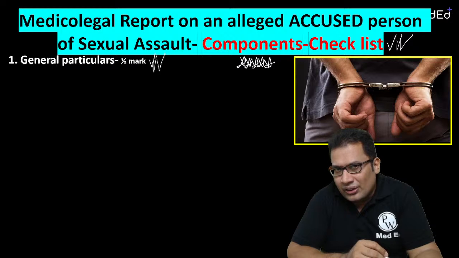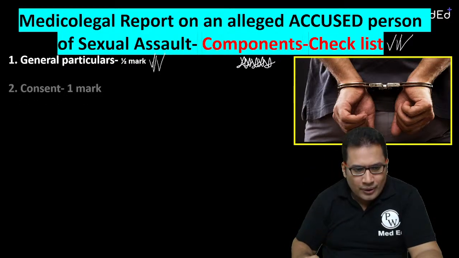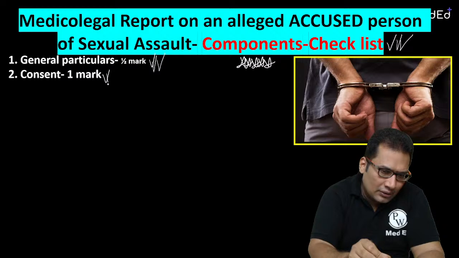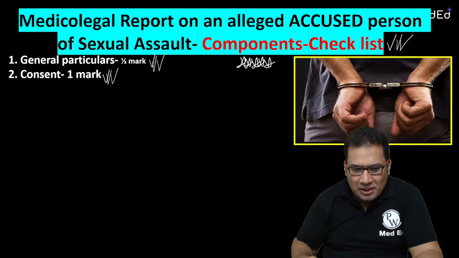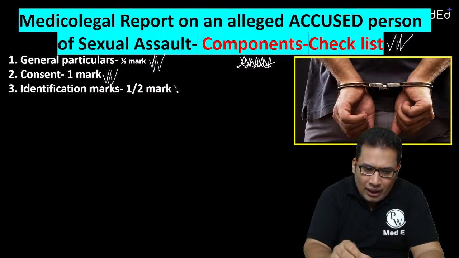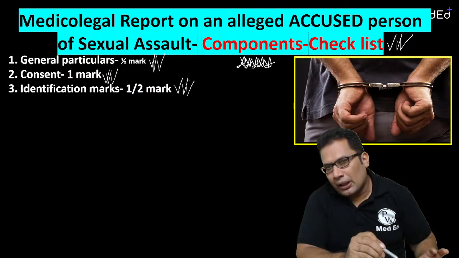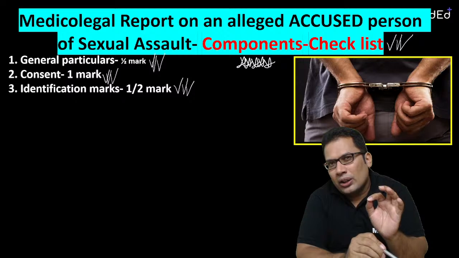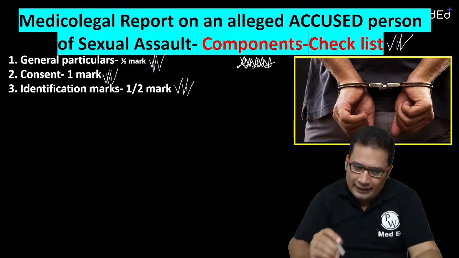All this comes under general particulars, and we will discuss it again in detail. Consent is a very important component which carries 1 mark. Then identification marks: at least 2 identification marks are required to identify the accused in a case of sexual violence.